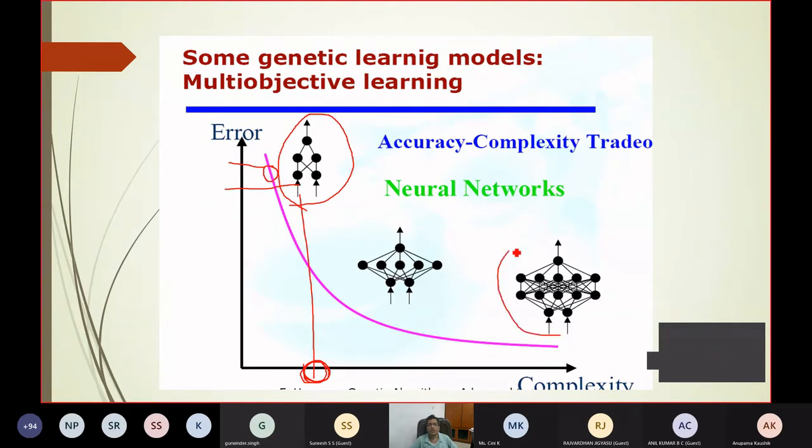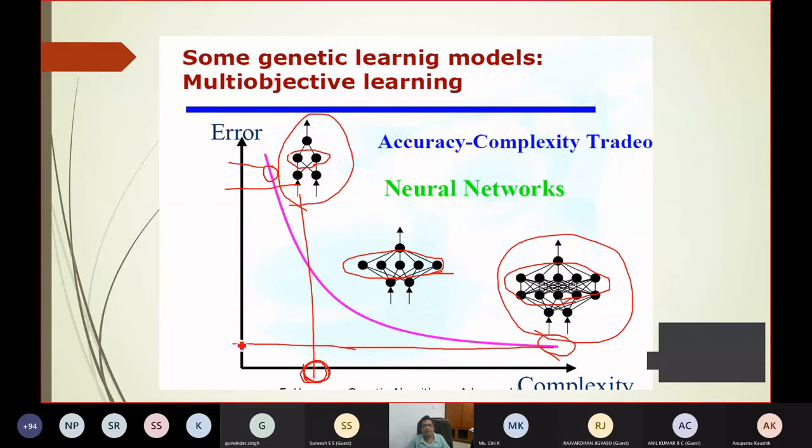Somebody may take a neural network structure. See, in both cases the number of inputs is 2 and the output is 1, but only the structure is changing. Here there are fewer neurons, here more neurons, here more layers and more neurons. You keep adding, maybe not necessarily always, it depends on your pattern. Maybe you can do more nonlinear mapping by going to a complex structure. But then the complexity is large, the computational burden is more, and the time of computation is more. But in that case, you may obtain a low error.